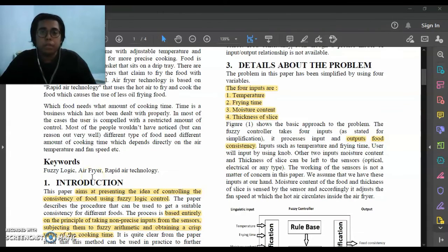In this project, it has 4 inputs and 1 output. The 4 inputs are, first, temperature, second, the frying time, third, moisture content, and the fourth is the thickness of slice of food. Then for the output, there is one output for this project, which is the food consistency.